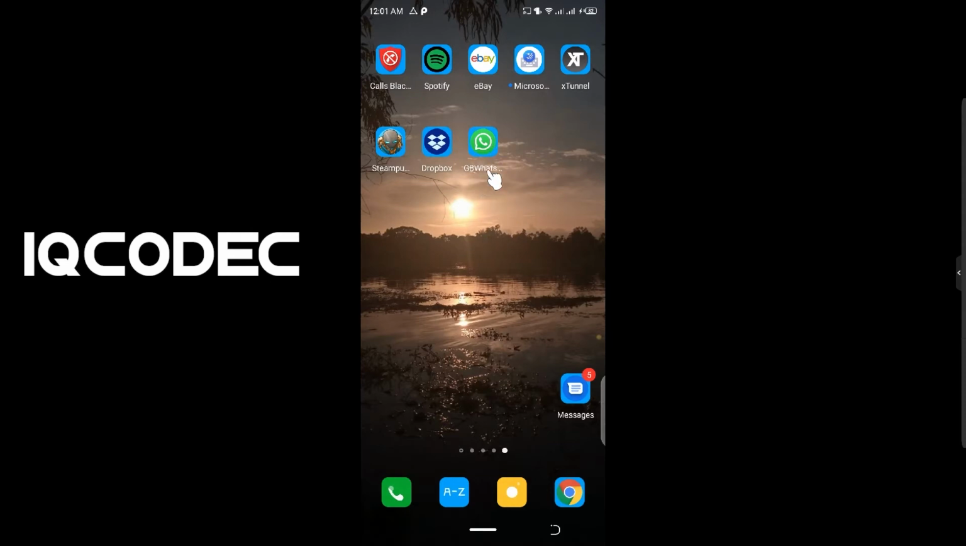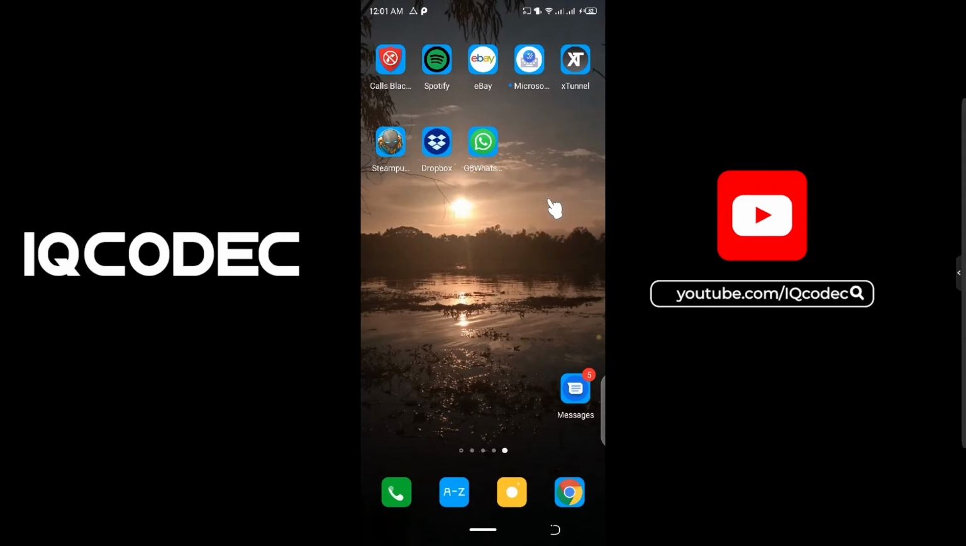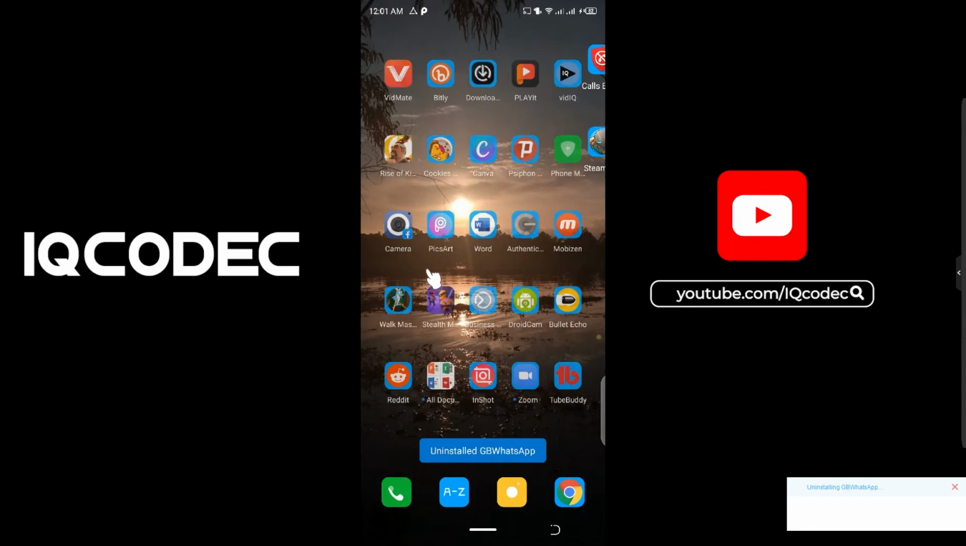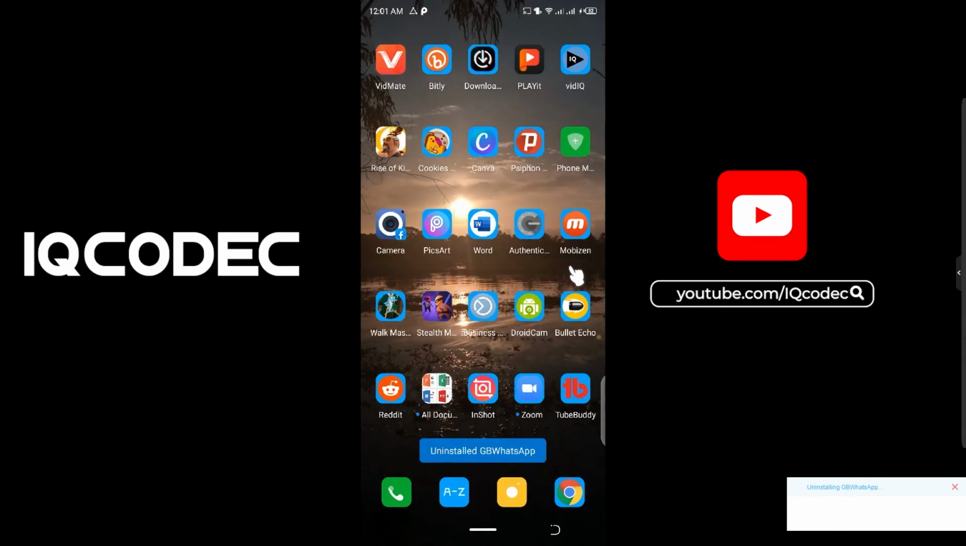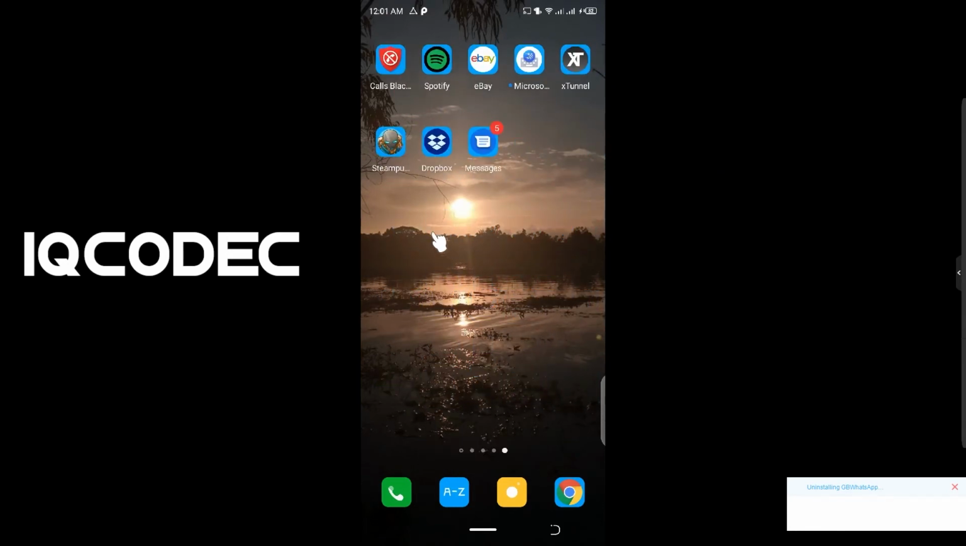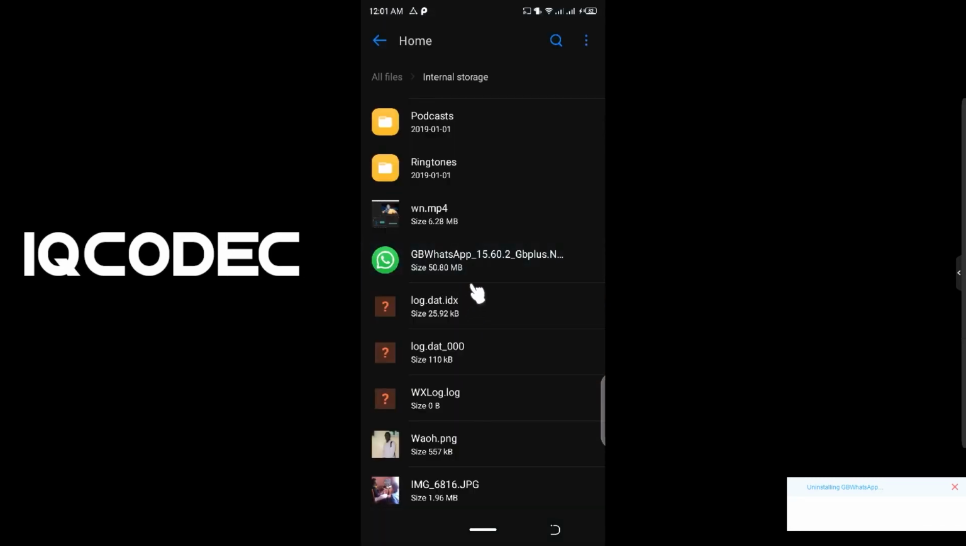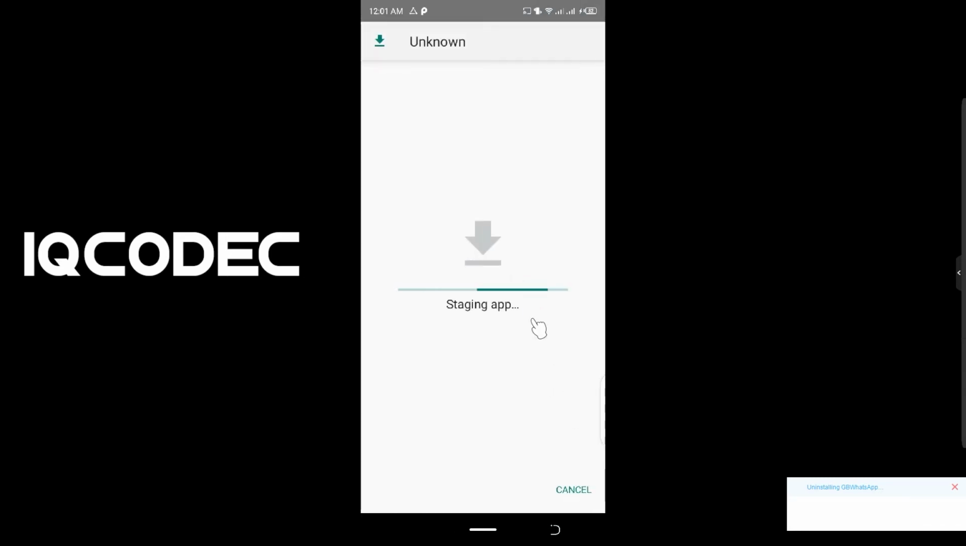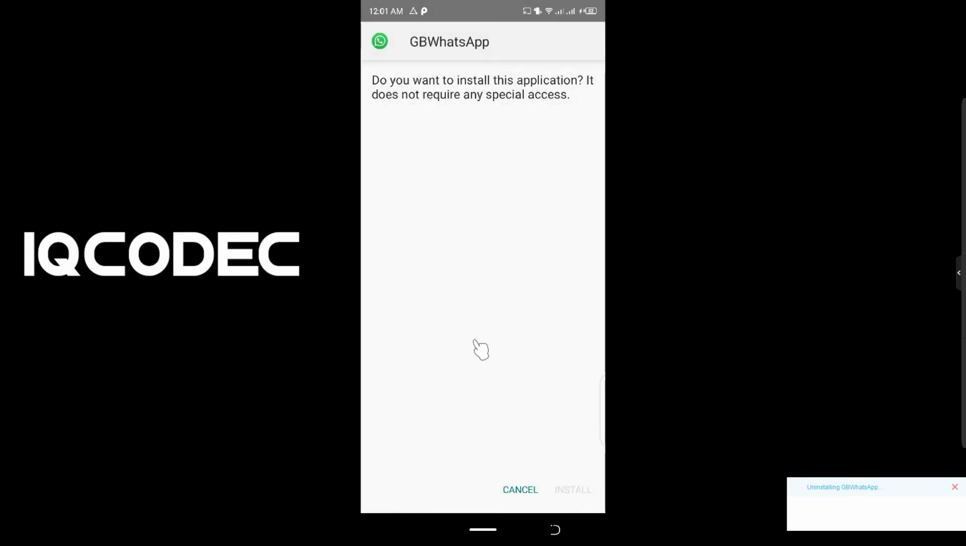So first thing first, I'm going to uninstall GB WhatsApp. After uninstalling GB WhatsApp, I'm going to install back a fresh copy of GB WhatsApp. Okay, this is it. So let us install back GB WhatsApp. So install.